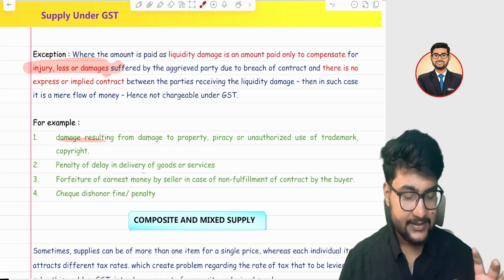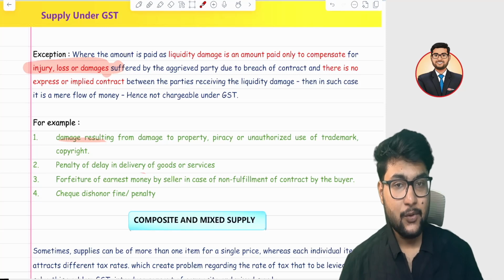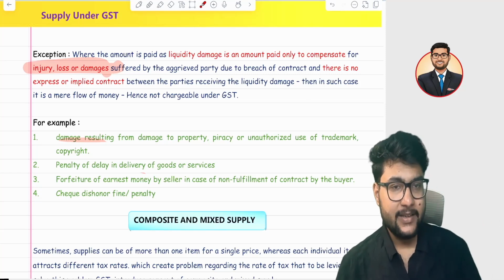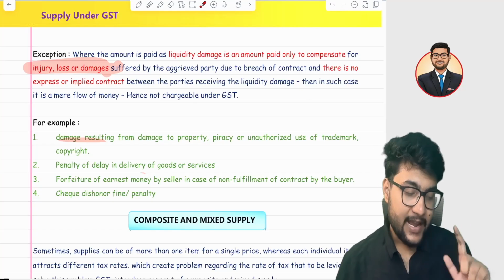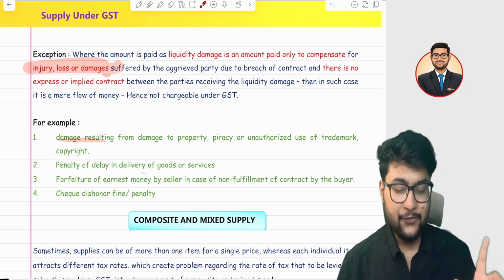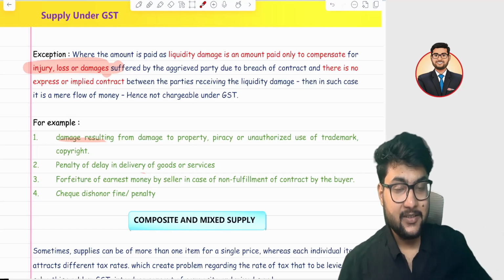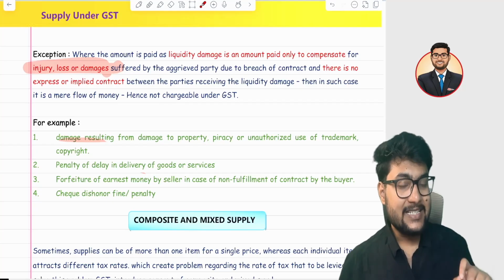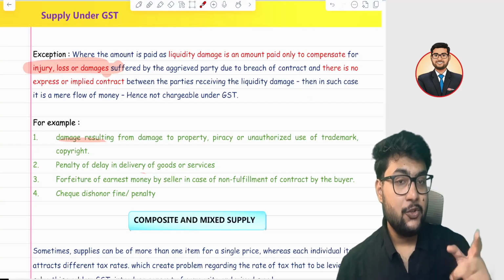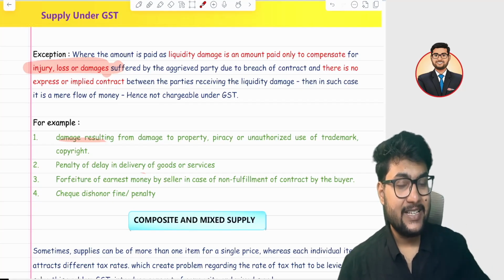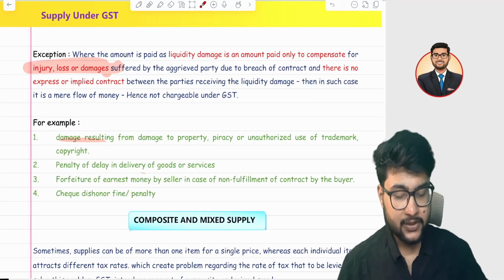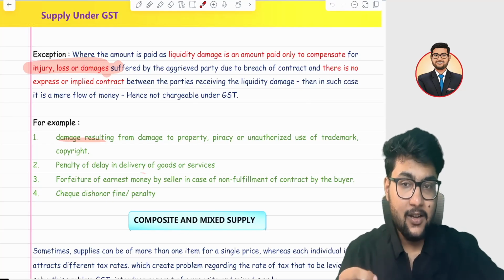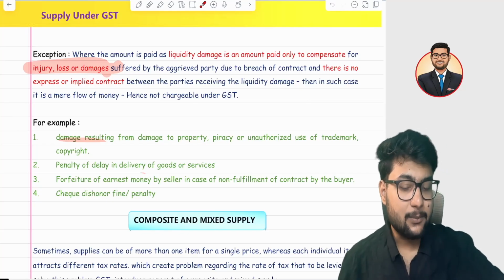Second is forfeiture of earnest money. For example, there's a contract between a buyer and seller for some property or something like that. Now you do not want to purchase it, and the seller forfeits the money you have deposited. In that case, the seller doesn't want you to cancel the contract. If the contract is cancelled, he will suffer losses. Unfortunately, in that case, the forfeited amount is not considered a supply.